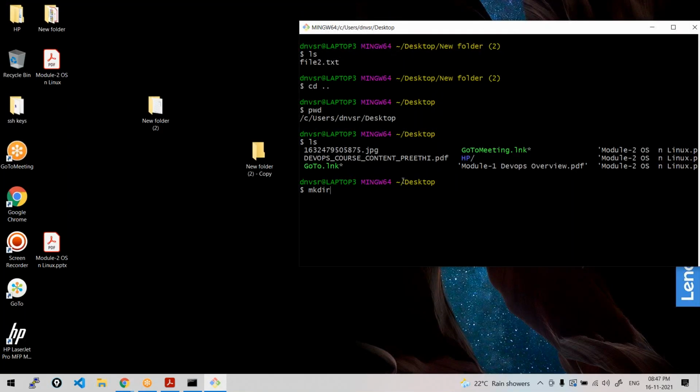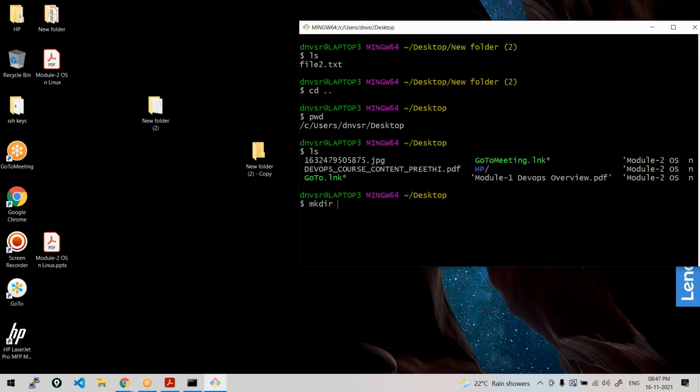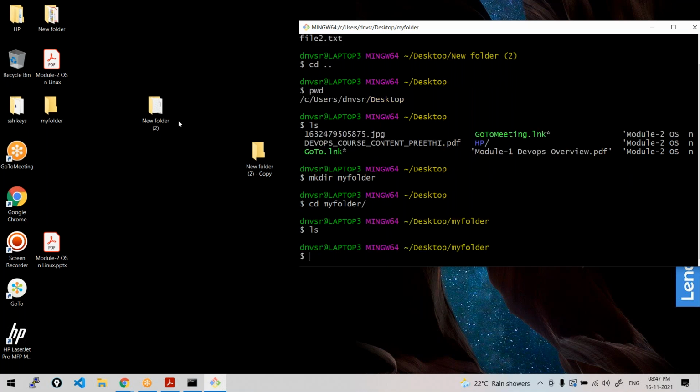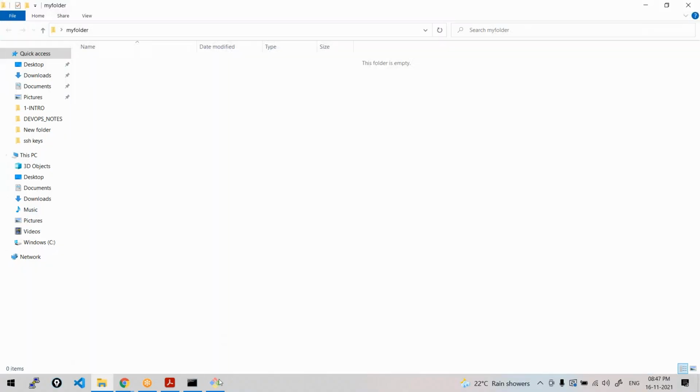Okay, so now mkdir. Let me zoom out. With mkdir, I want to create a directory called my folder. Can you see that at the back end? Now if you want to go to that folder, cd my folder. Okay, now ls. No files there, just see here.